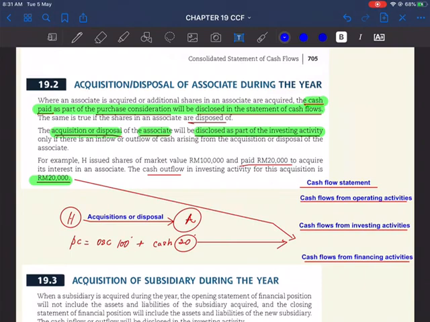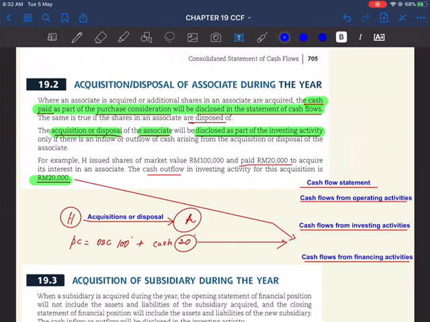Okay, in our previous session we have discussed the cash flow statement for group consolidated cash flows, where we discussed the item of dividends from subsidiary.